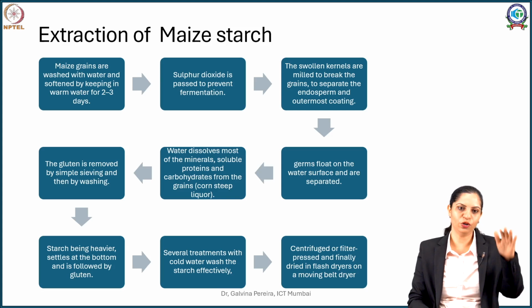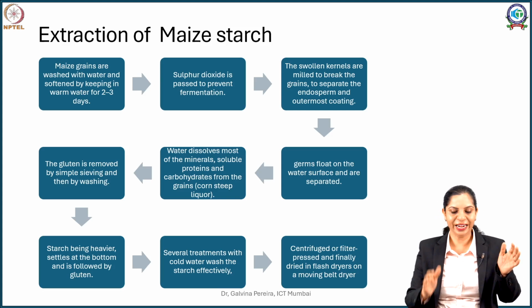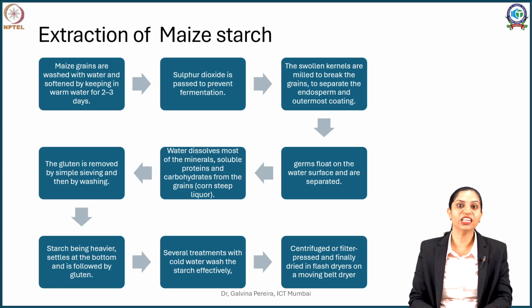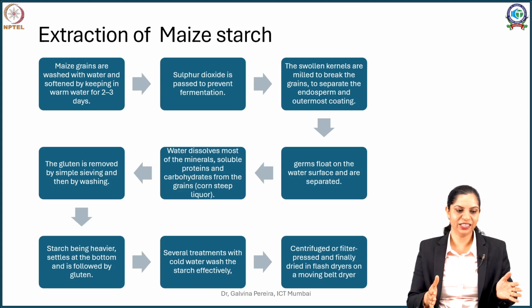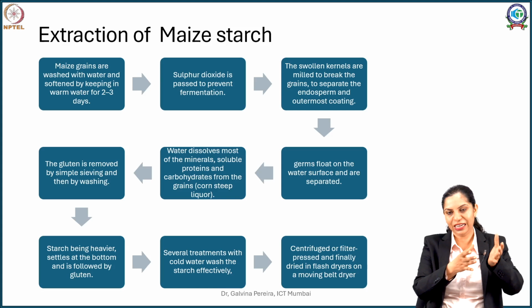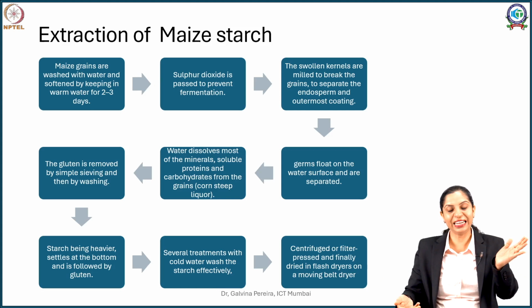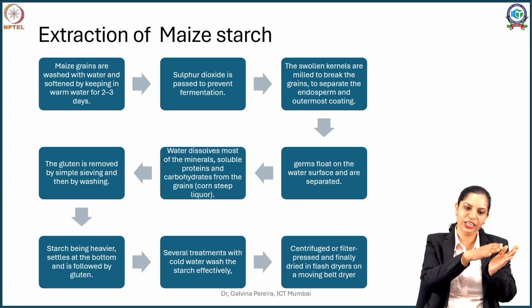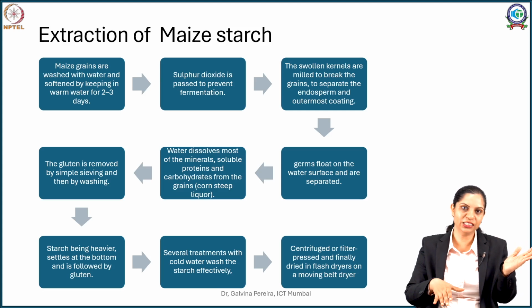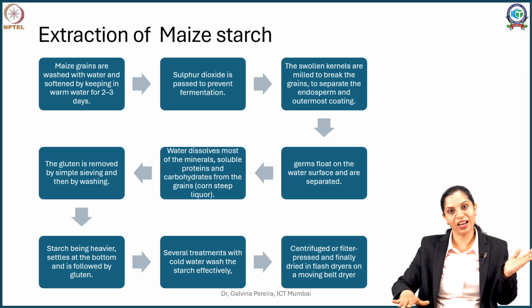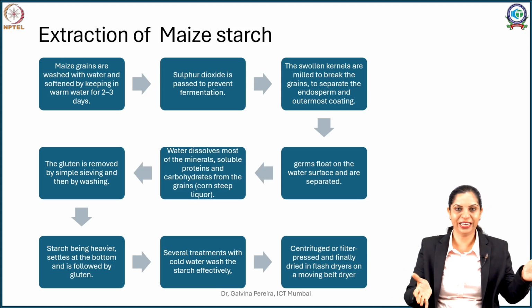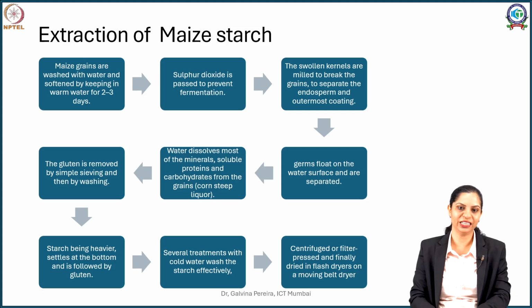So what is done is you allow it to wash or be washed multiple times till all the starch is removed, and then you allow it to settle. Initially the starch will settle and that will be followed by your gluten. Now industry has also used one trick: they use a trough which is slightly longer as well as slightly inclined. So what happens is initially on the initial part of the inclined plates your starch will settle, whereas on the last or the end part of the plates is when your gluten precipitates. So you can take the initial plates and get your good quality starches from there.